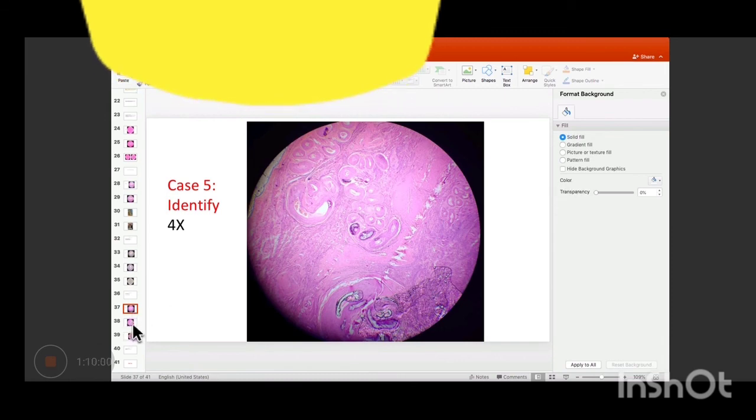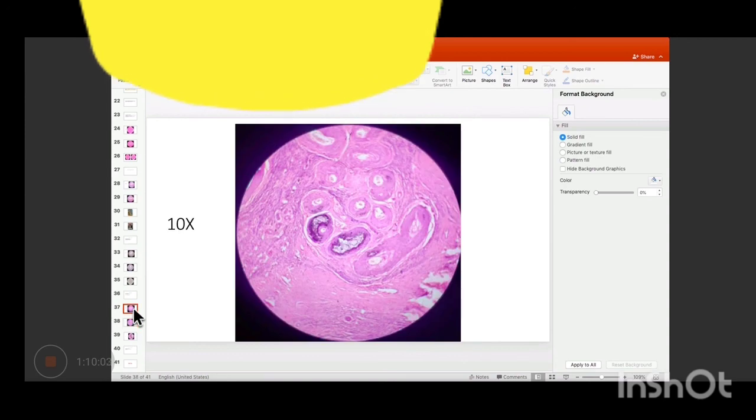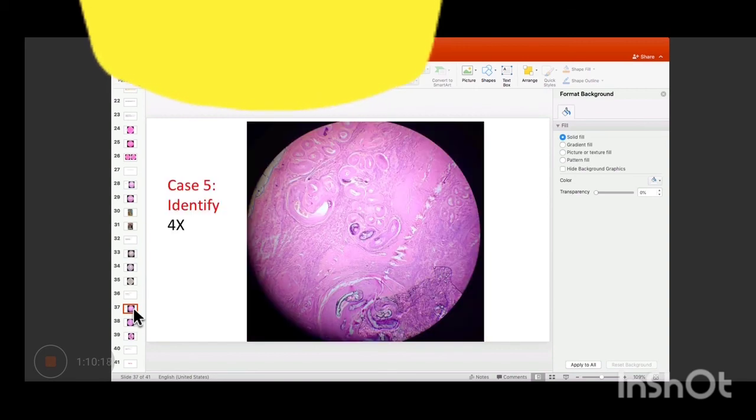Okay, last case, this is the last case. This is very easy once you learn to spot it in the microscope. And while looking in the microscope, जब भी तुम लोग देखोगे, you should never jump on to spotting it initially. सबसे पहले it is always good to screen it in the forehead. Okay, so slide number 17.